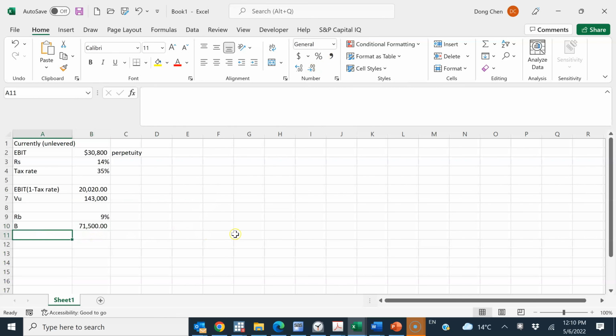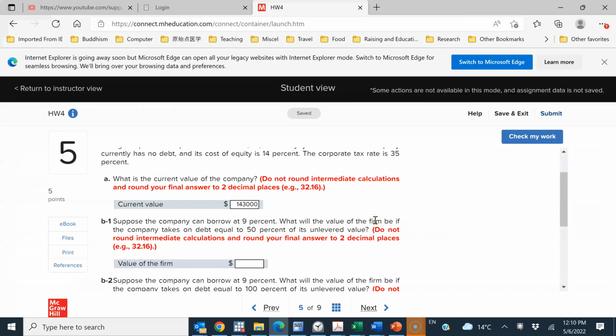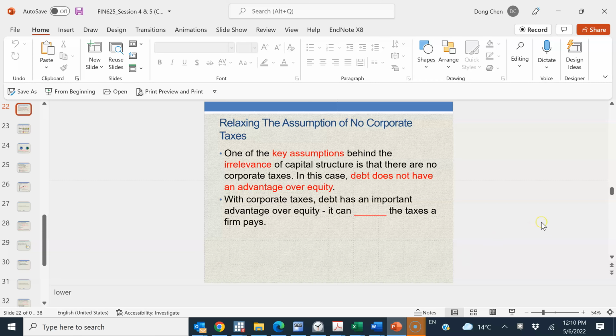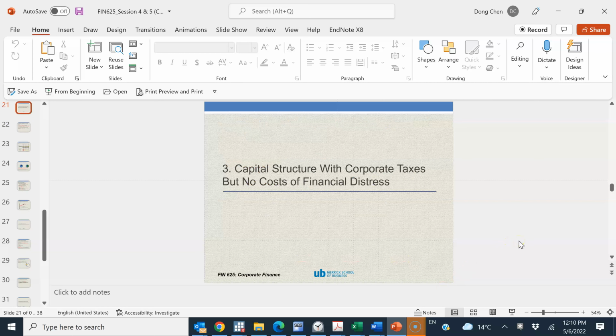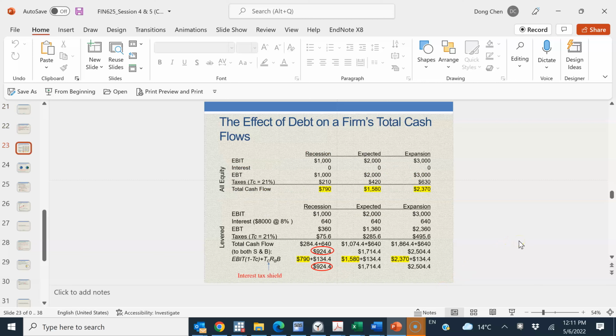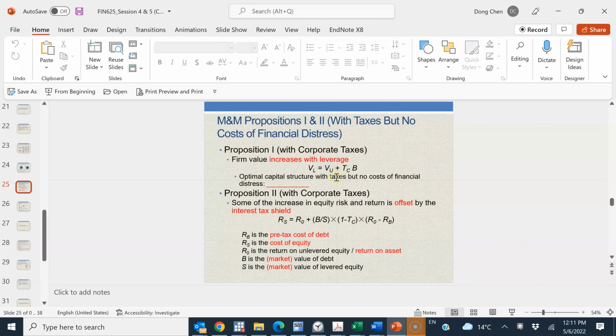Then we can simply use M&M Proposition I with taxes to figure out the value of the firm with some debt. If you go back to the slides, Proposition I under taxes basically says VL, the levered firm value, equals VU, the unlevered firm value, plus tax rate multiplied by B. All the right-hand side information is now available, right?